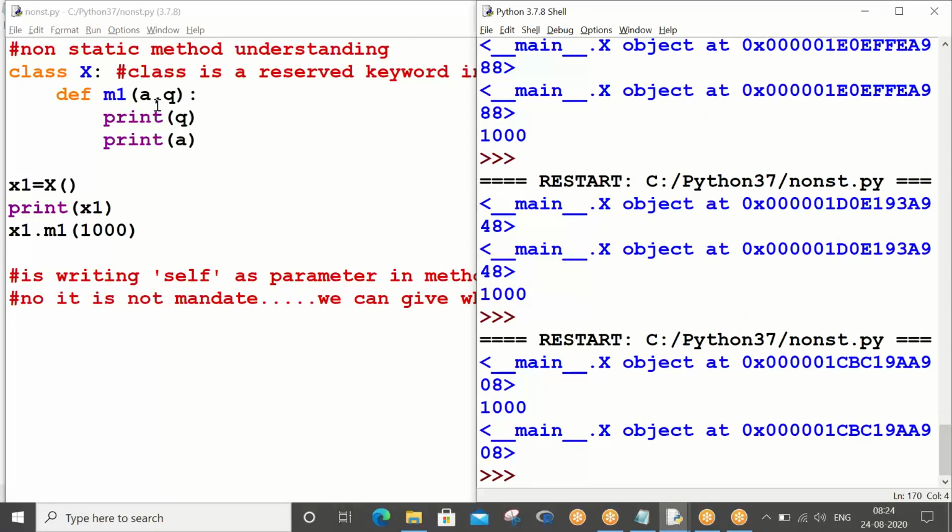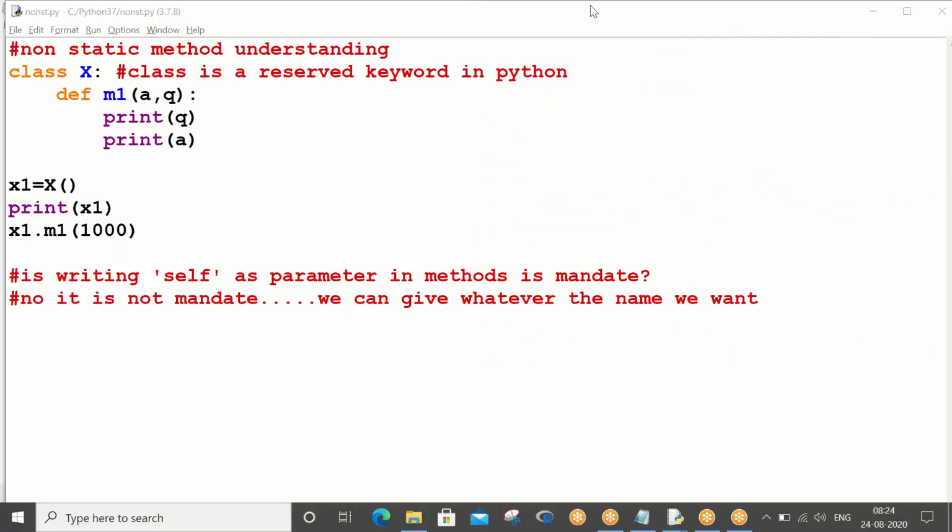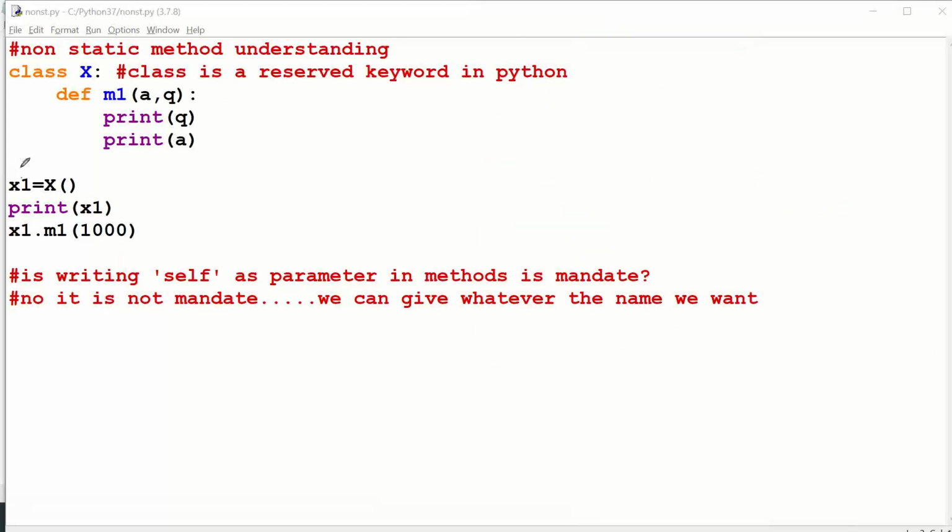The point is, any name you can give to the parameter of the method. The first parameter is treated as the object address. The first parameter is the concept, not the name. I'm talking about instance methods, right? So this is a pure instance method, also called a non-static or object method. Basically, in instance methods or object methods, the first parameter must be the object's indirect address. This is how it has been designed.